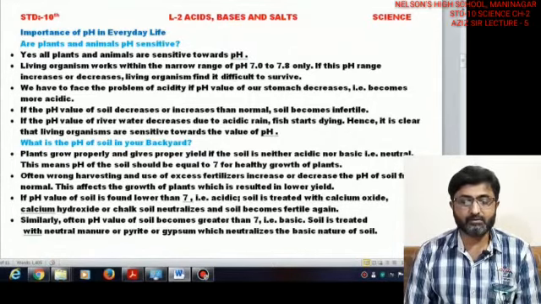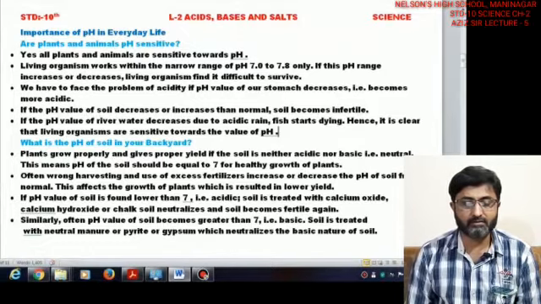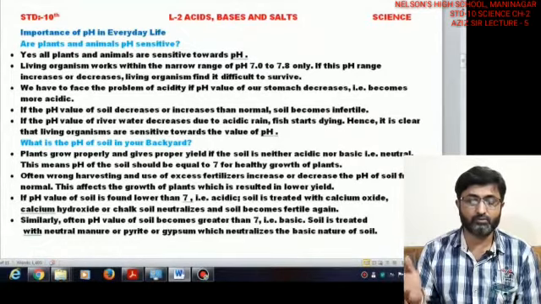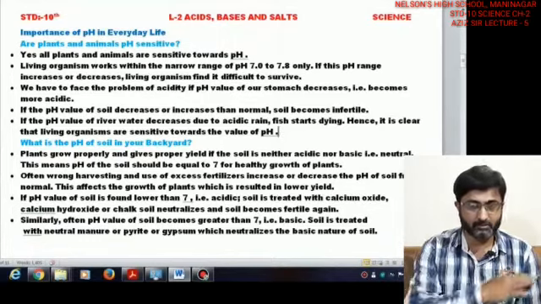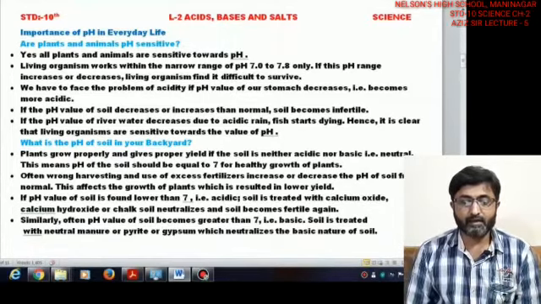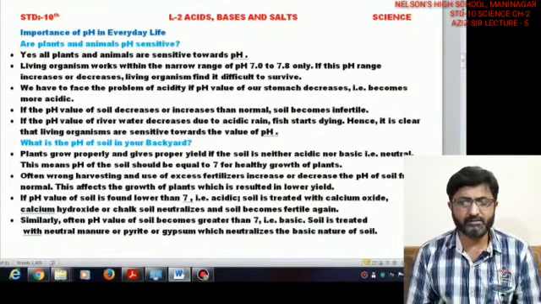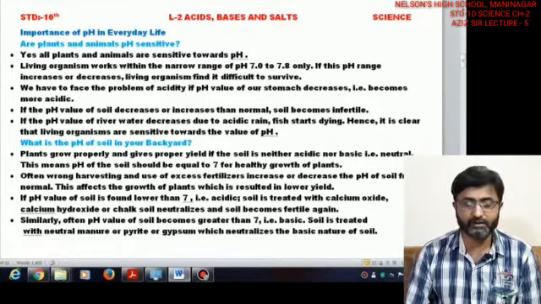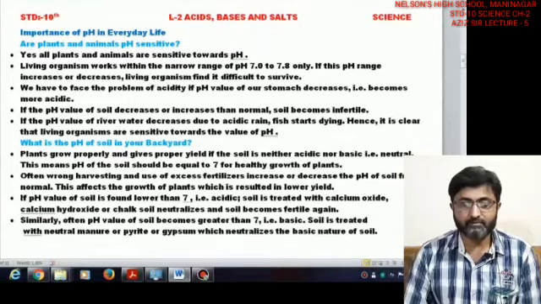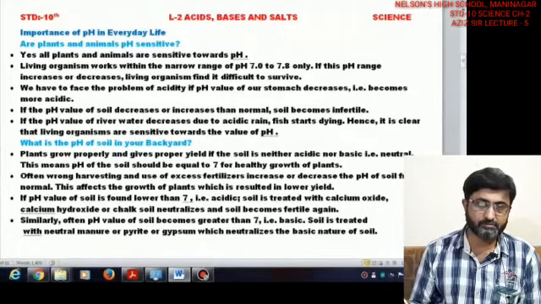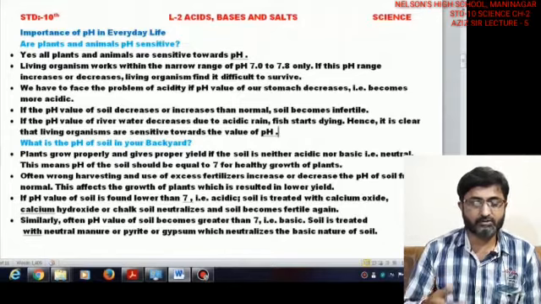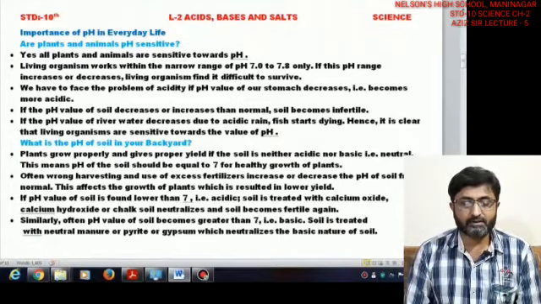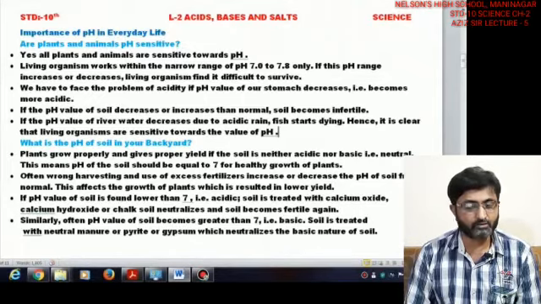Now if the soil gets more acidic, that is, the pH is lowering below 7 and moving towards 0, then the yield will obviously be very less, the production will be almost negligible, because plants cannot grow in acidic soils. So we need to neutralize it. For neutralizing, we have to bring chalk, that is calcium oxide, calcium hydroxide, and all these substances, and spread them out in the fields to make the soil neutral.